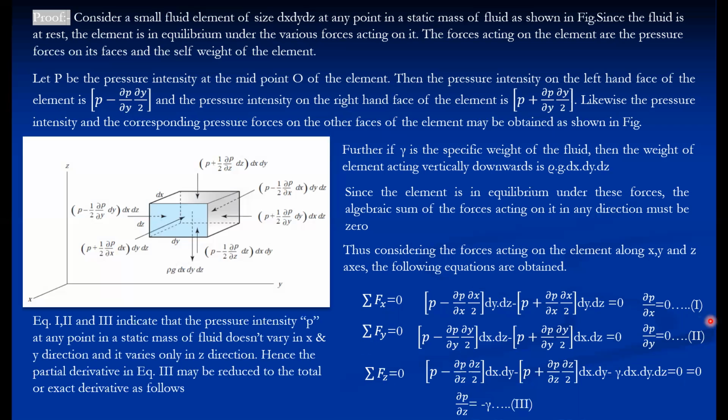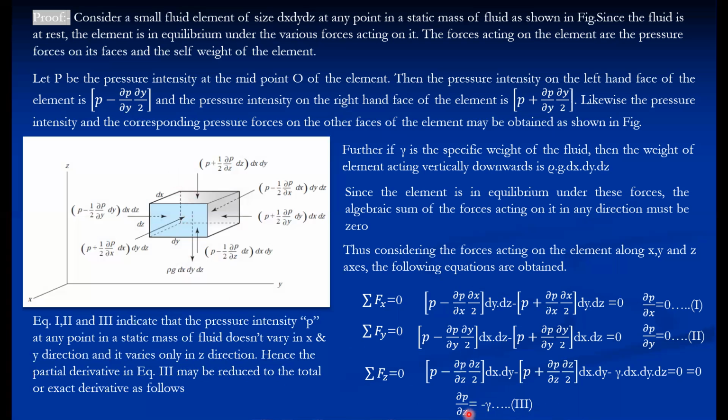So from equations 1, 2, and 3, what it indicates is that the pressure intensity P at any point in a static mass of fluid doesn't vary in the x direction, because the variation of pressure along the x direction is 0. It doesn't vary along the y direction either, because the variation along the y direction is also 0. But it varies along the z direction. The z direction is obviously the depth, in the negative direction. So ∂P/∂Z is equal to minus gamma.